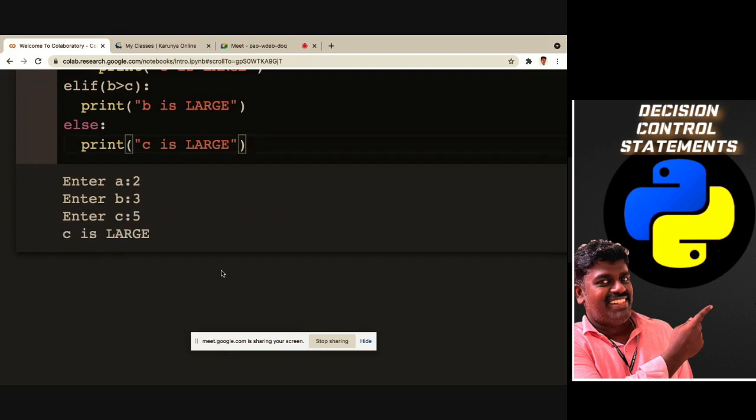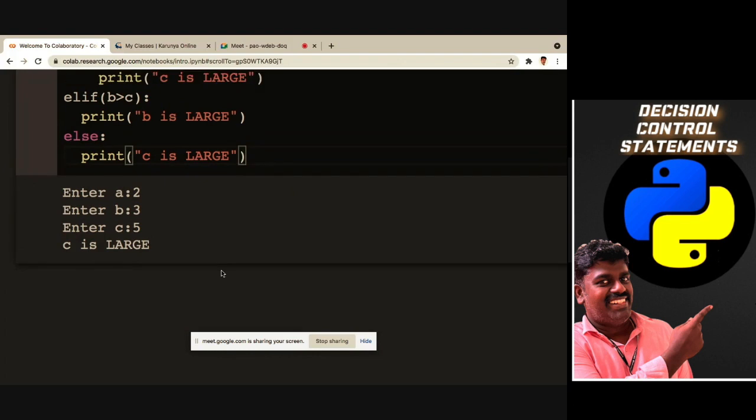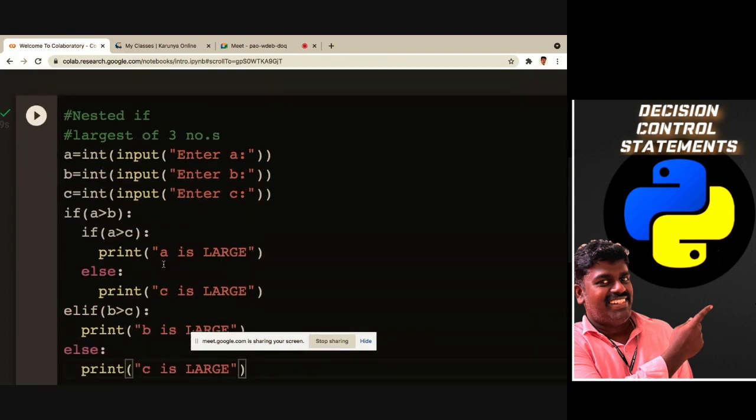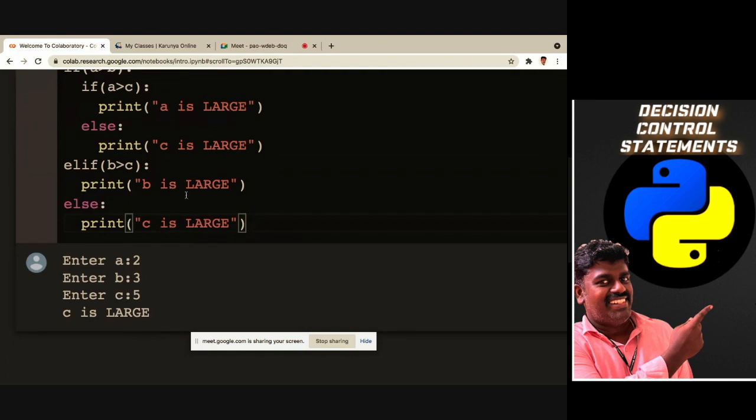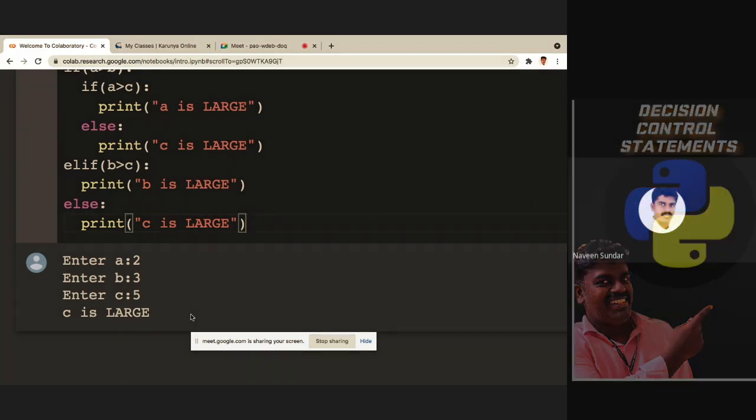So in all the ways, the condition is satisfied. Got my point? With one thing alone, you should not check. We can check up to here itself and say A is large, but that's not a good way of programming. We have to check all three conditions, and then we have to prove this is correct. Got my point? I hope you understood nested if also.